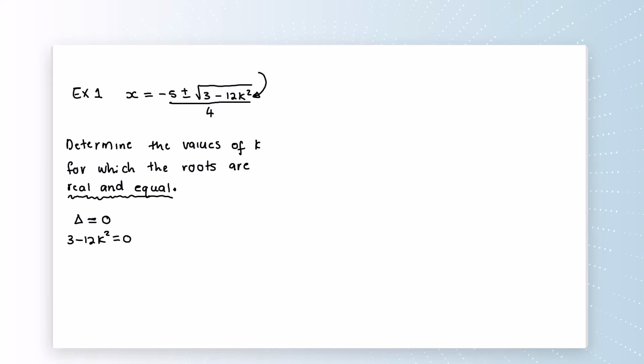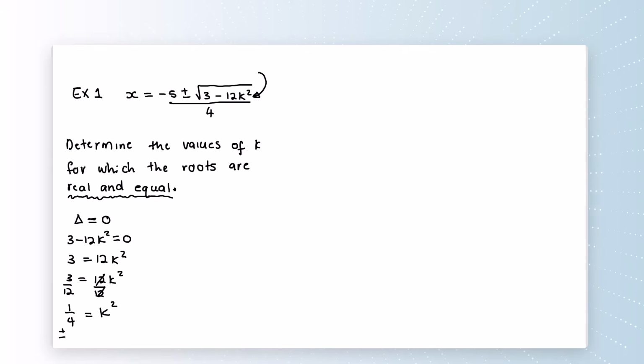I'll transpose the negative 12k squared. It is negative here. It's going to become positive here when it jumps the equal sign. I'm looking for k, so I'll get rid of all the stuff without k. That's the 12. I'll divide by 12 here. 12 will cancel 12. 3 over 12 is 1 over 4 equals k squared. Now we can just apply square roots both sides.